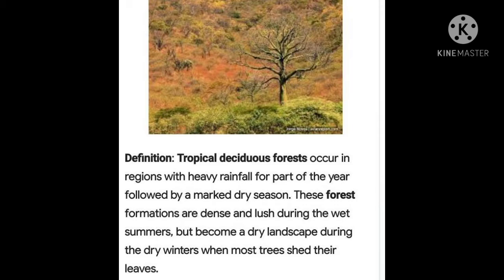And if we talk about the wildlife of the tropical deciduous forest, these areas are rich in the tigers, lions, elephants, leopards, bears, rhinoceros, langurs, monkeys, deers, snakes, and many kinds of reptiles like cobra and vipers, and birds like eagles, hawks, peacocks, woodpeckers, hornbills, even kingfishers also we are getting in that forested area.